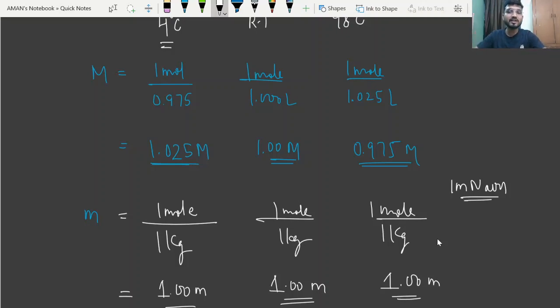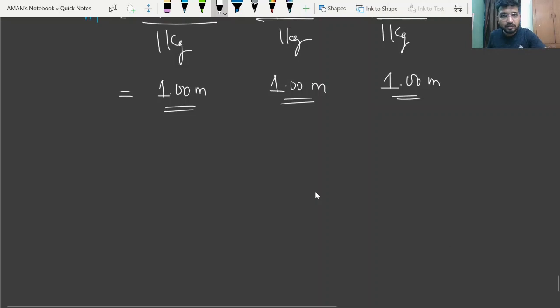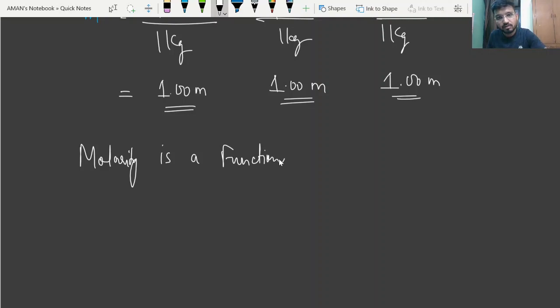So in this way, finally we can say molarity is a function of temperature, but molality is not.